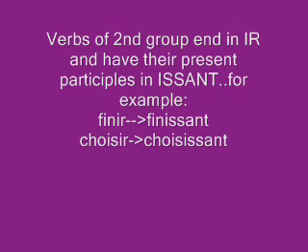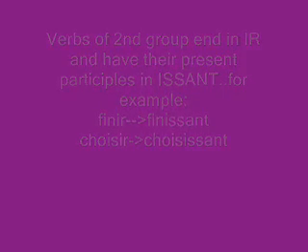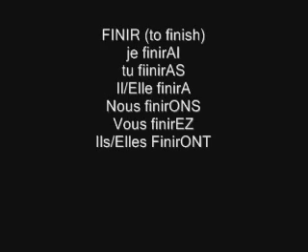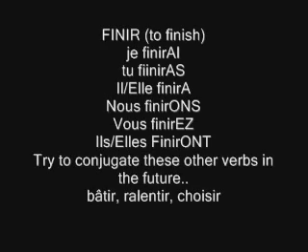Okay, so for those verbs, you also add those endings ai, as, a, ons, ez, ont. So finir, for example, which is to finish, it will be je finirai, tu finiras, il finira, nous finirons, vous finirez, ils finiront. Or choisir, je choisirai, tu choisiras, il choisira, nous choisirons, vous choisirez, ils choisiront.